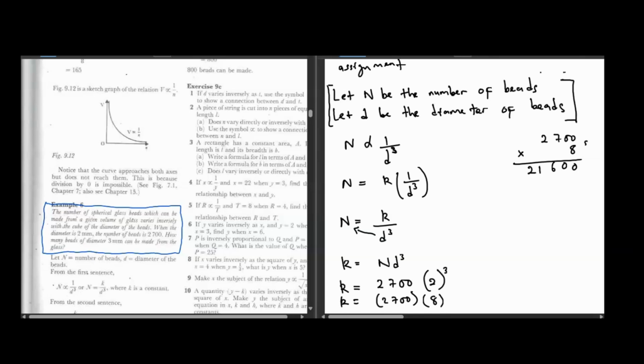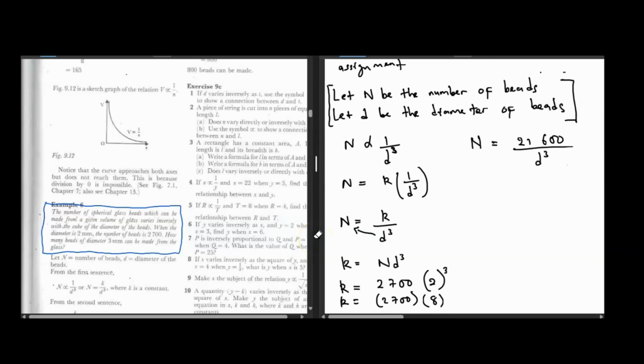So panapa is 21,600. So we are saying k ingeri equal to 21,600. Saka kana tavinyora, tinenge tavinyora like manyora data panapa. n is equal to 21,600 over d to the power 3.